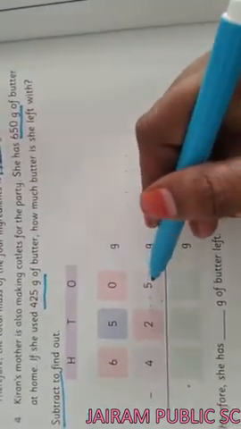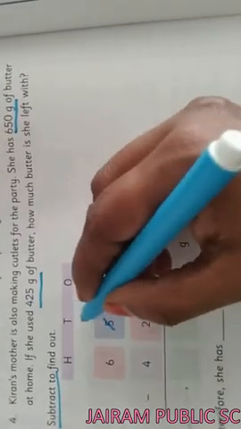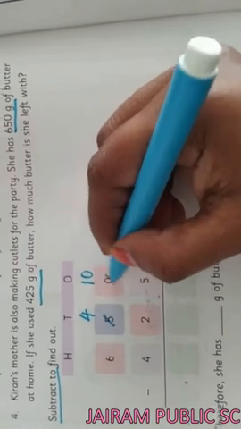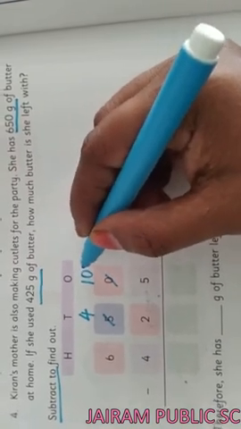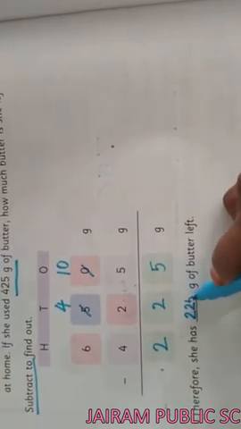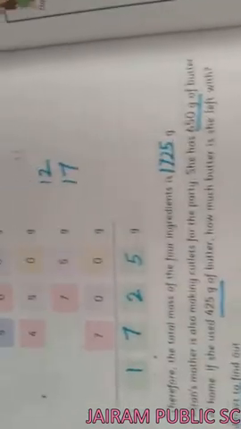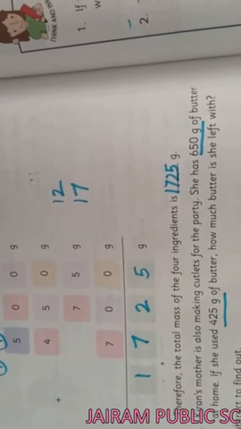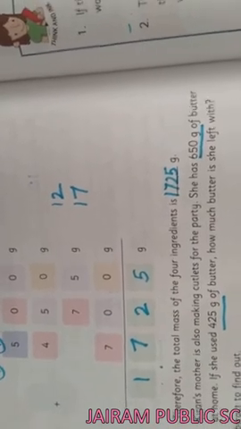0 minus 5 is not possible. So we have to take a borrowing. 5 will be changed as 4. 0 will be changed as 10. Now we have to start subtraction. 10 minus 5 will be 5. 4 minus 2 will be 2. 6 minus 4 will be 2. Therefore, she has 225 gram of butter left. Like that, we have to do the operations of addition, multiplication, subtraction, division in the masses.